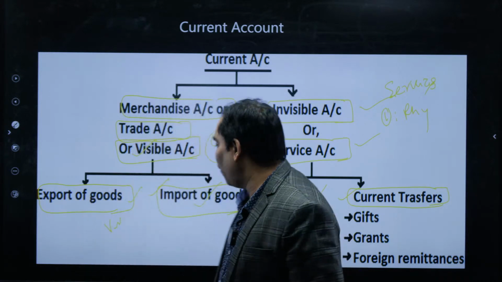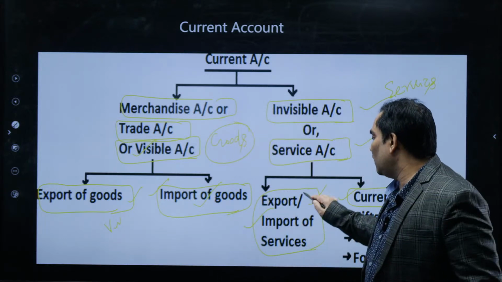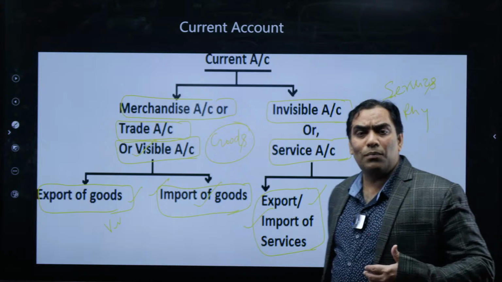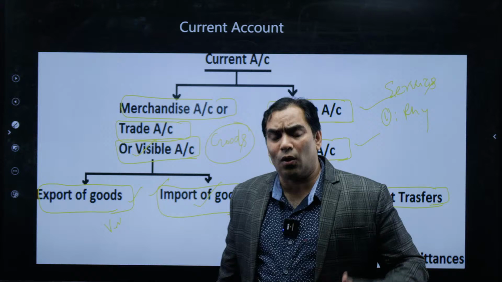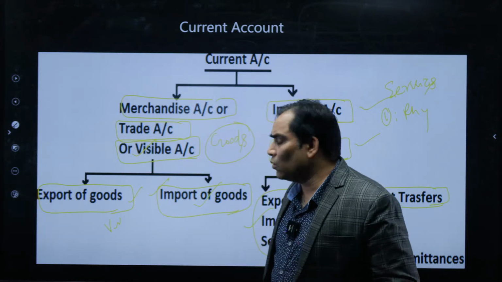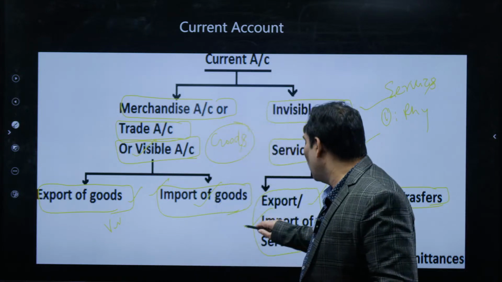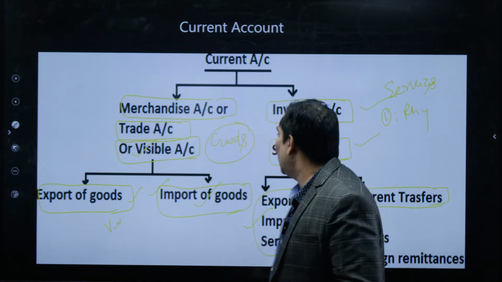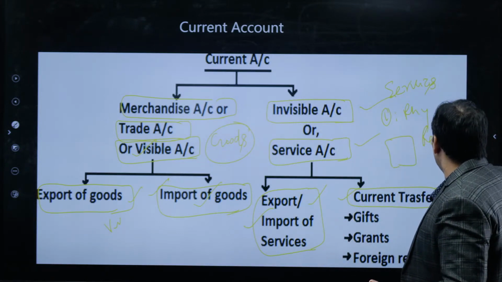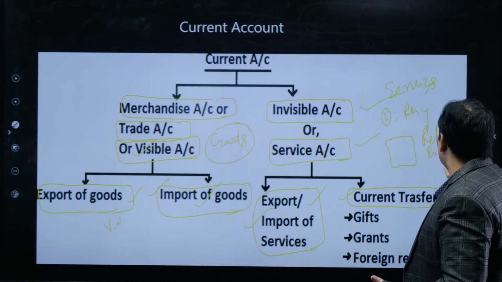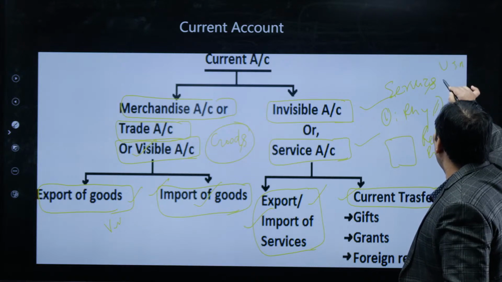So what is the meaning of current transfer? When one country is interacting in economic terms with another country, it is not going to have transactions of goods only, rather it is also going to have transactions of services, like Reliance Industry. Reliance Industry is going to install a plant in USA or in Germany or wherever it may be.